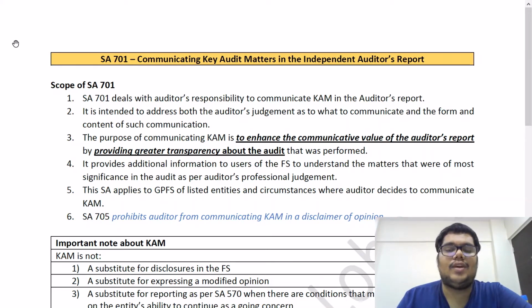Sixth point, very important, SA 705. SA 705 is modification of the opinion. Basically, when you want to give a qualified, a disclaimer, or an adverse opinion. So what does this say? SA 705 prohibits an auditor from communicating CAM in a disclaimer of opinion.